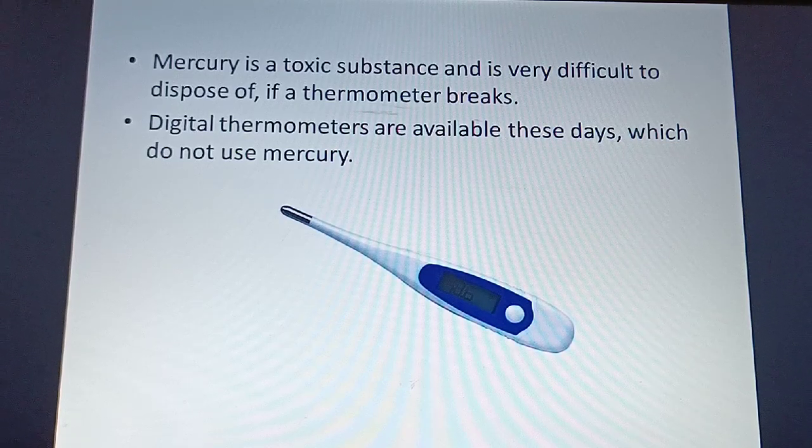So nowadays digital thermometers are available. This is your digital thermometer, you might have seen. They are available which do not use mercury. In these digital thermometers the mercury is not present, therefore it is called a digital thermometer. So nowadays they usually use digital thermometers. They have stopped using the clinical thermometer because it consists of mercury. If that thermometer breaks, what happens? They cannot dispose of it because the mercury is present, which is a very toxic substance and can kill a person, animal, or anything else.